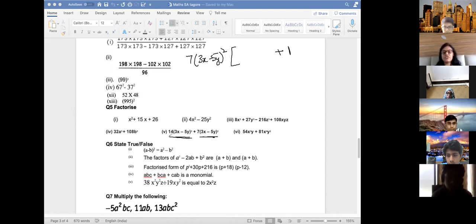And instead of this term, 14 divided by 7, you got 2. And (3x minus 5y) whole cube divided by (3x minus 5y) whole square, you just get one term, 3x minus 5y. Is it clear? Now why I wrote +1. Now you open the bracket and then this bracket is simplified. Okay, understood. So I took out this whole bracket outside. Okay, any other doubt?